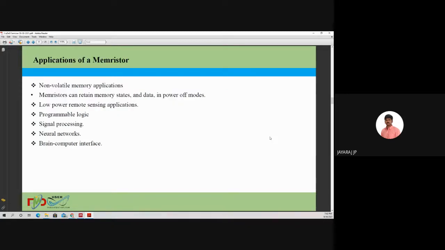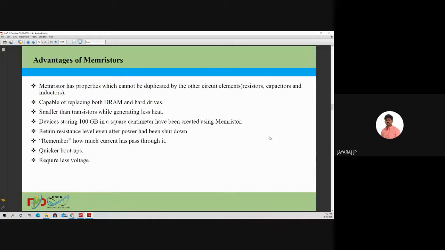So these are some particular applications of this memristor. The memristor can retain its memory state data in the power off mode. That is very important in low power applications, and it is also used for programmable logic, signal processing, neural networks, and so on. The advantage is that memristors have properties which cannot be duplicated by other circuit elements, and they can be capable of replacing both the DRAM and hard drives.